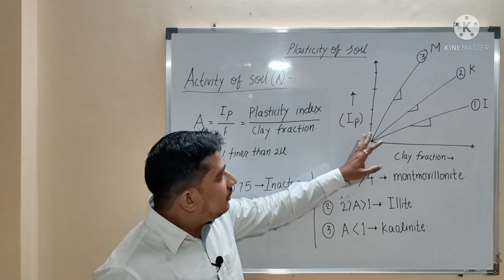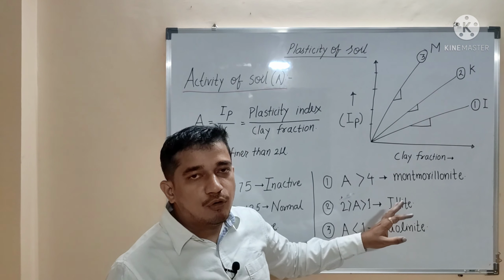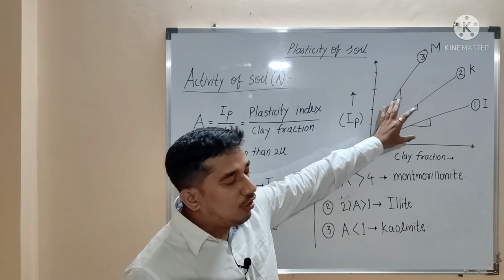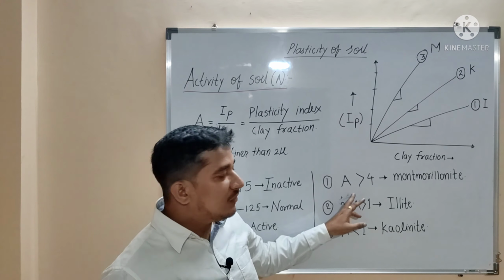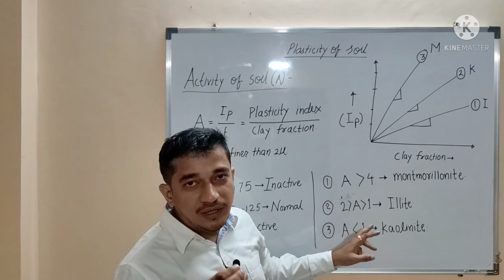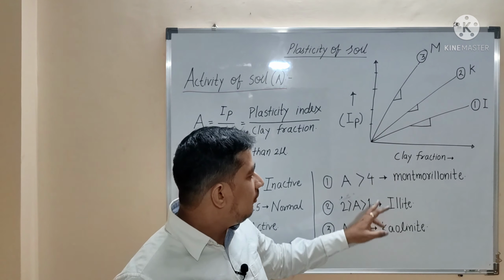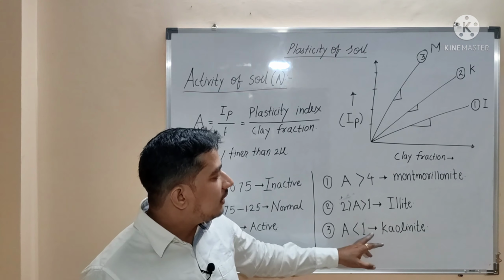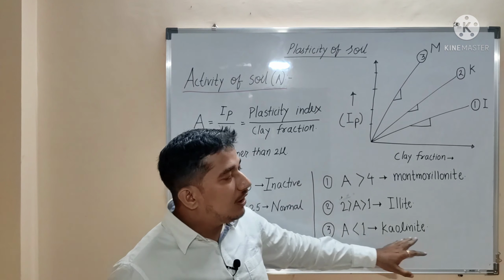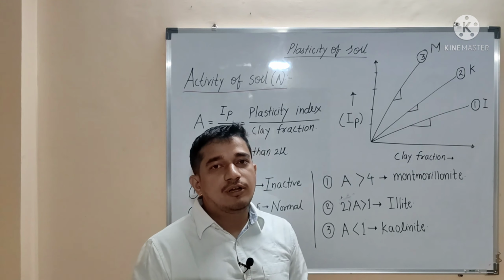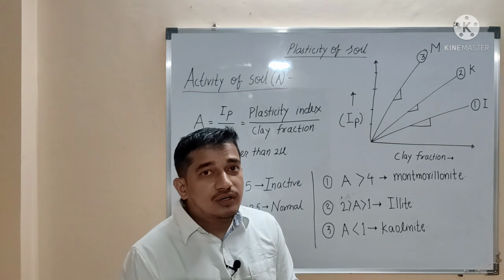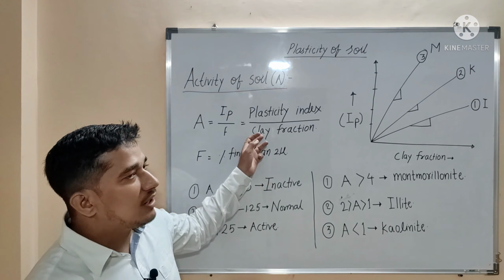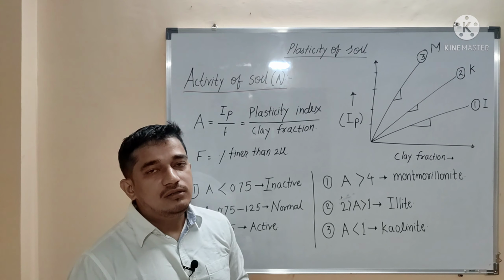It is found that if the soil has more montmorillonite mineral, then the activity of the soil, that is the slope of this graph, will be more than 4. But if it is between 2 and 1, then the dominating mineral in that soil will be illite, and when the activity of a soil is less than 1, then that soil will have kaolinite mineral. So this activity ultimately depends upon what type of mineral is present in that clay fraction. It's not just about the clay fraction but about the minerals present in the soil.